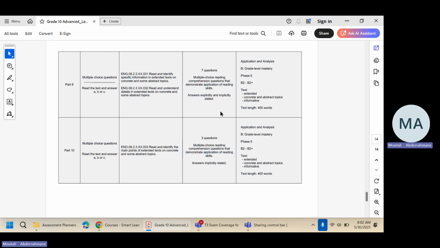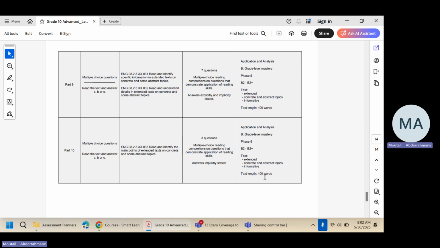That means some questions are easy to answer because the answers are mentioned clearly in the text, but some other questions are not easy because the answer is not mentioned explicitly, so you need to connect ideas together or make connections when reading in order to answer those questions. And the next part is also a reading passage.